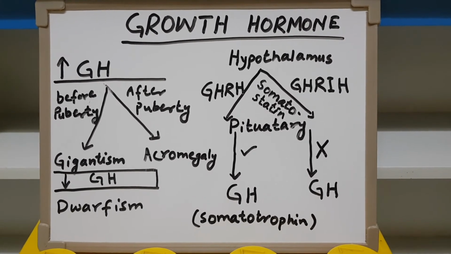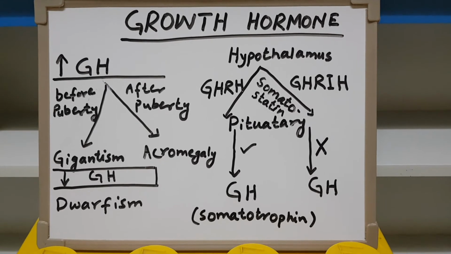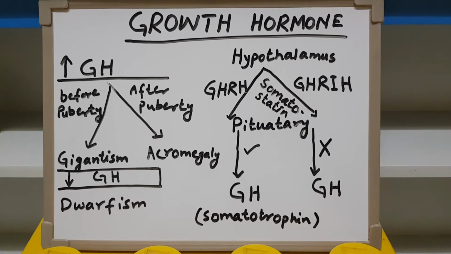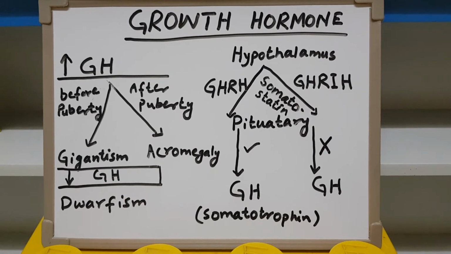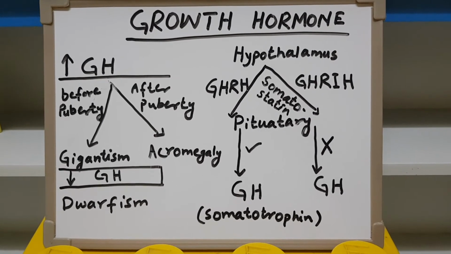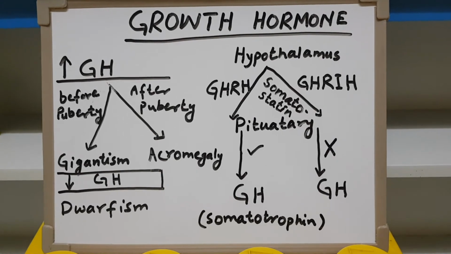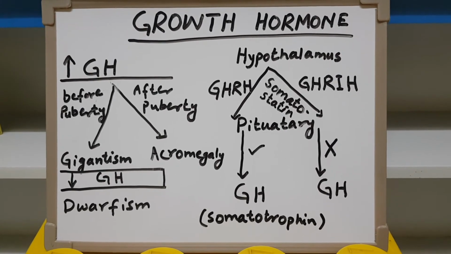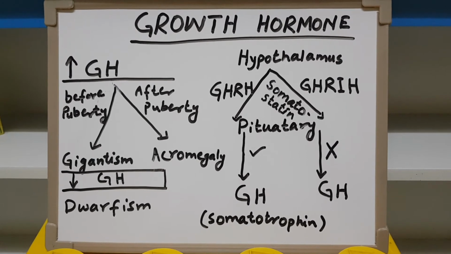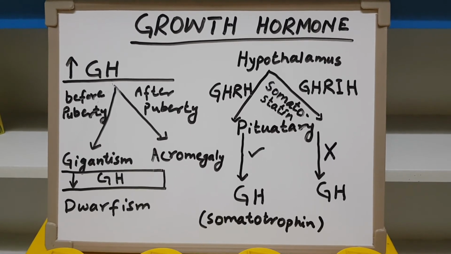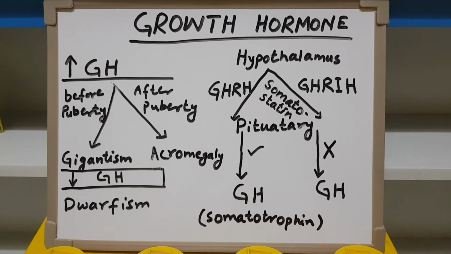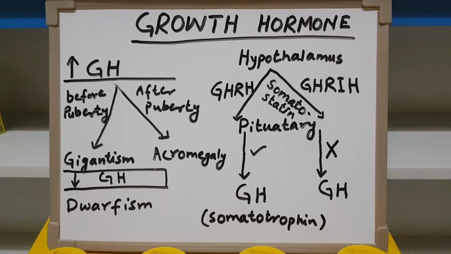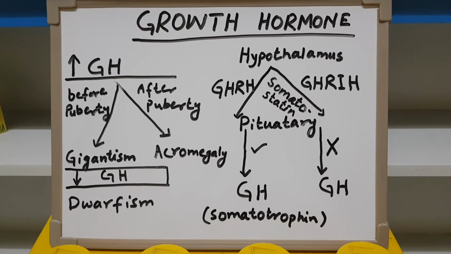So such a person is going to have large hands, large feet, and enlarged jaw bones, especially the lower jaw. It becomes protuberant. It does not follow the normal shape, and in addition, the rest of the facial features start getting coarse. That is because of the growth of facial bones. Also many of the organs start increasing in size in acromegaly. So these are the two situations which result from increased growth hormone.